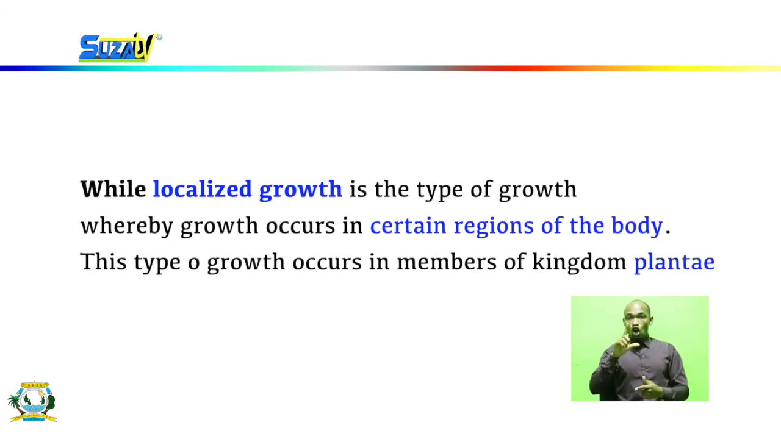While localized growth is the type of growth whereby growth occurs in a certain region. There are some regions in which localized growth occurs. This occurs mostly in plants, as plants do not grow entirely all at once. There are some parts which would grow taller than the others, some parts would grow thicker than the others, but each one would grow at its own pace. So this occurs in members of kingdom Plantae. So this is what localized growth is.